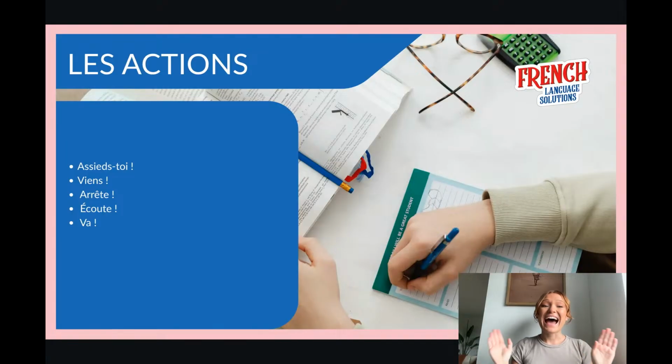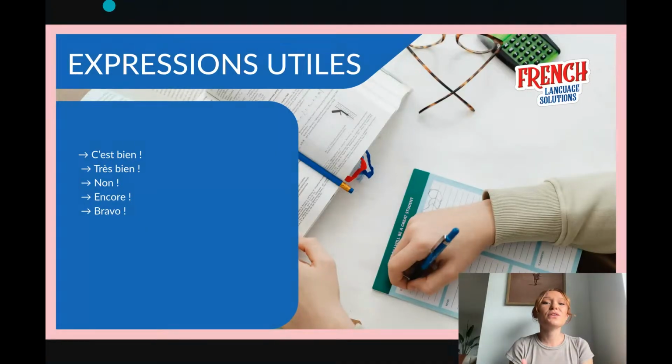One more time. Assieds-toi. Sit down. Viens. Come. Arrête. Stop. Écoute. Listen. Va. Go. And here, because it's actions, we use the imperative mode, which is like the order you give to your animal. We always try to be super energetic, of course. So try to put the tone and be really into it. Va.